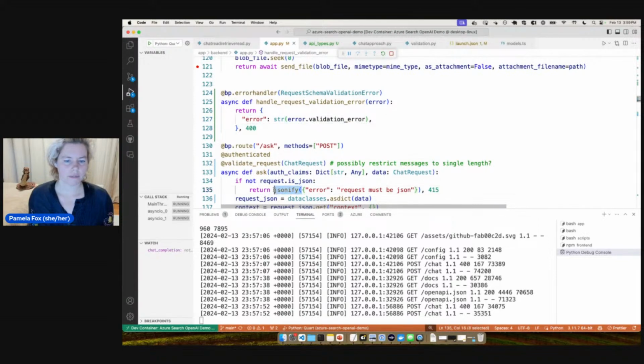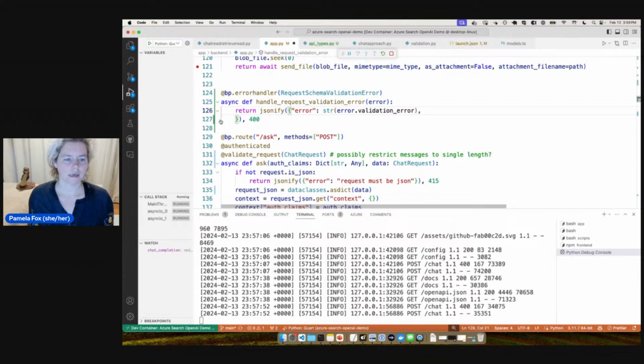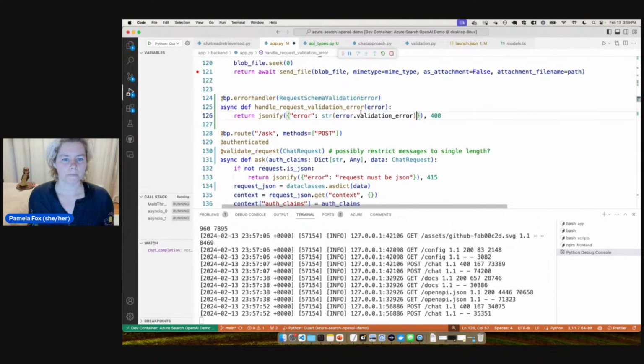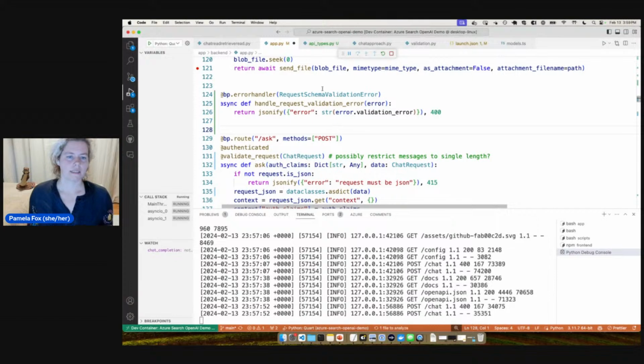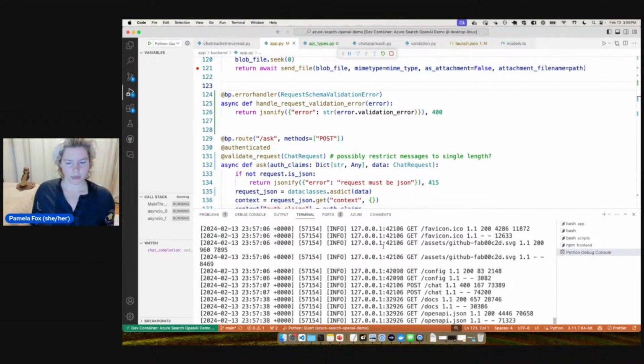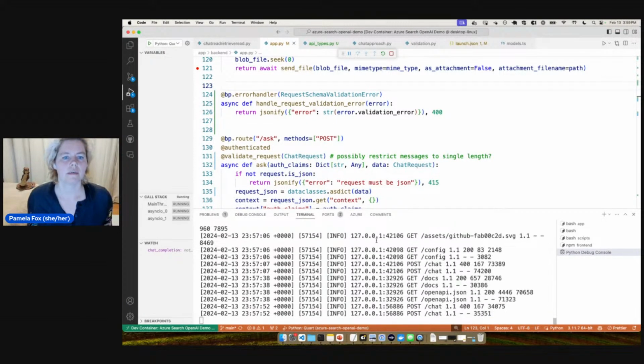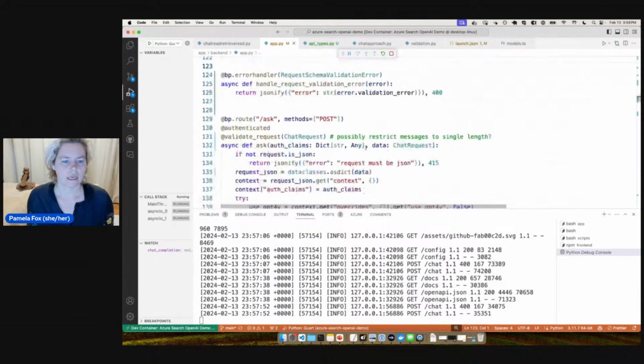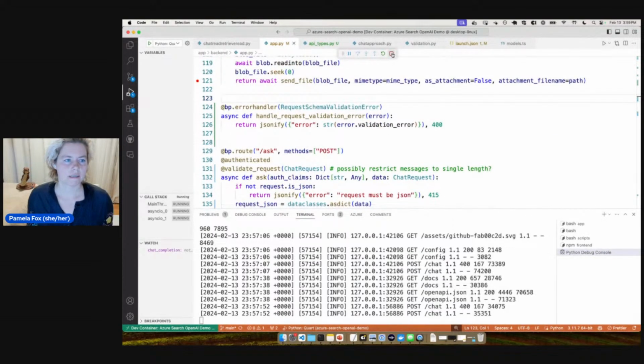And I think we usually have to do jsonify. I wonder if that's an error in the doc. Okay, so I'm just trying to make it look a bit like my other errors. I usually do an error key and then the code. All right, so now when it gets that request schema validation error, it calls this. Let's see if that actually happens.